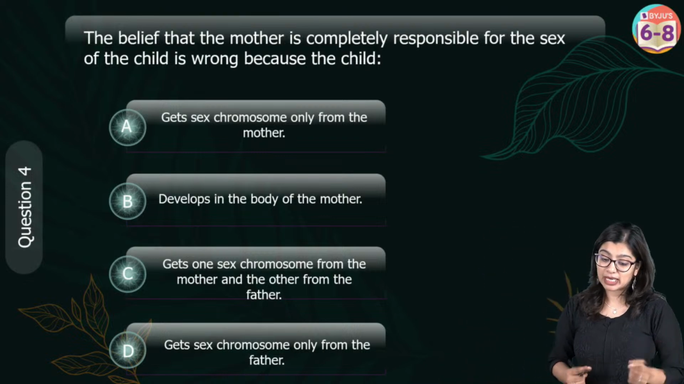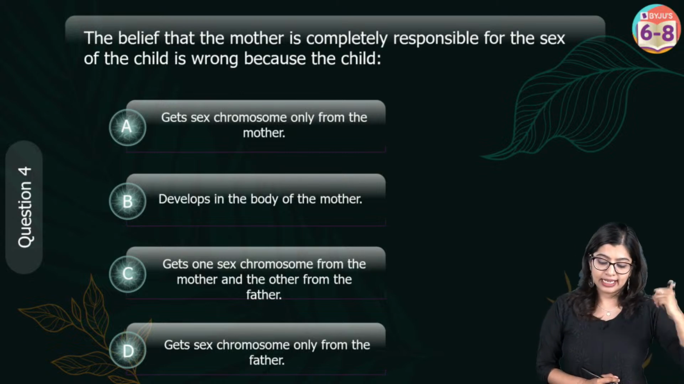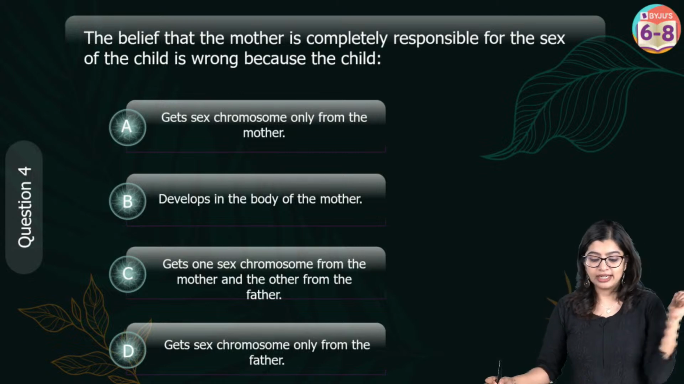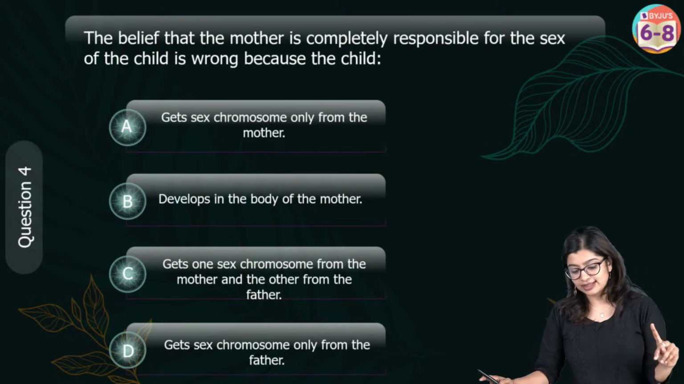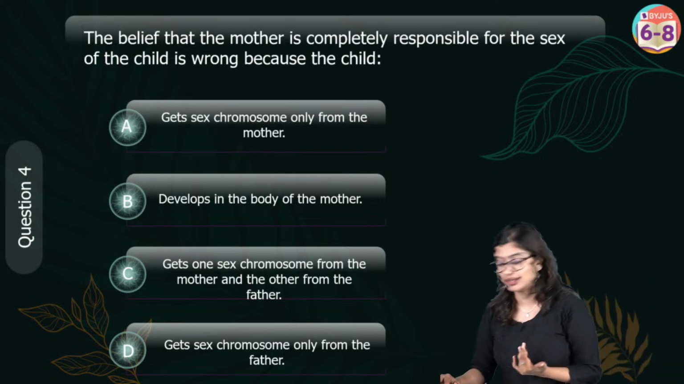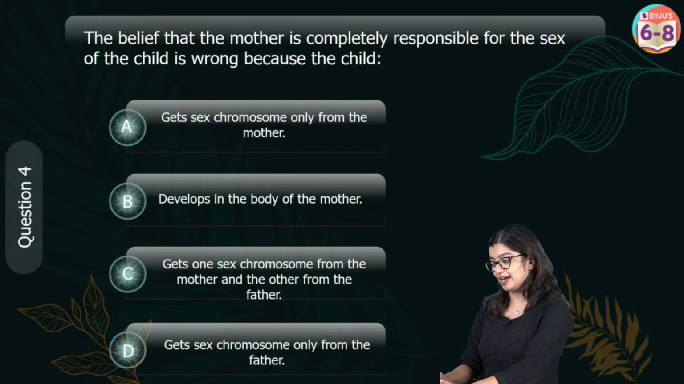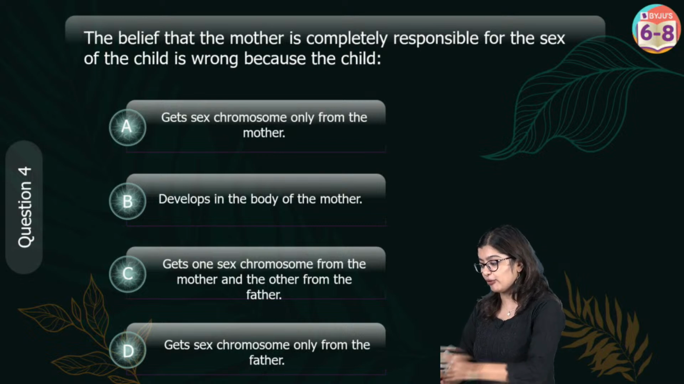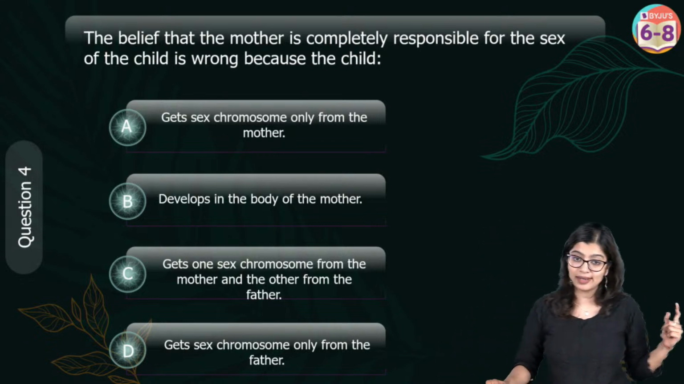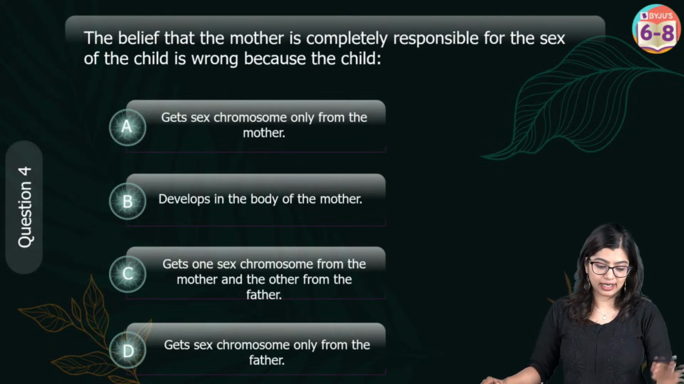The belief that the mother is completely responsible for the sex of the child is wrong because the child gets the sex chromosome only from the mother, develops in the body of the mother, gets one sex chromosome from the mother and one from the father, or gets it only from the father. Now, this is from the chapter Reaching the Age of Adolescence. Now, this was covered by Ankita ma'am sometime earlier before I did reproduction in plants as well. But either way, in case you have a doubt in this part, I will quickly take it once again, right?